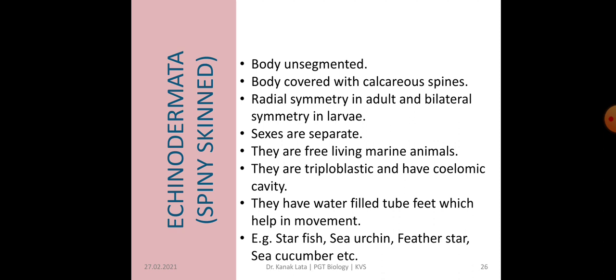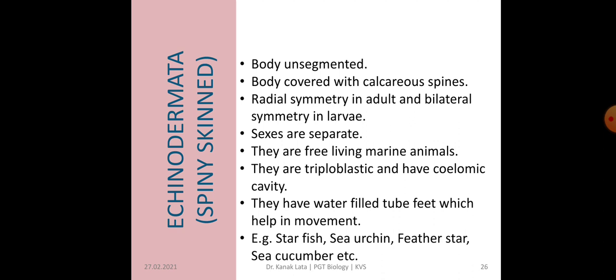So radial symmetry means when any plane passing through the central axis of the body divides the organism into two identical halves, then it is called radial symmetry. And bilateral symmetry means, as I have told you, the body can be divided into two identical left and right halves in one plane only. Sexes are separate. Male and female organs are present in different individuals. They are free-living marine animals.